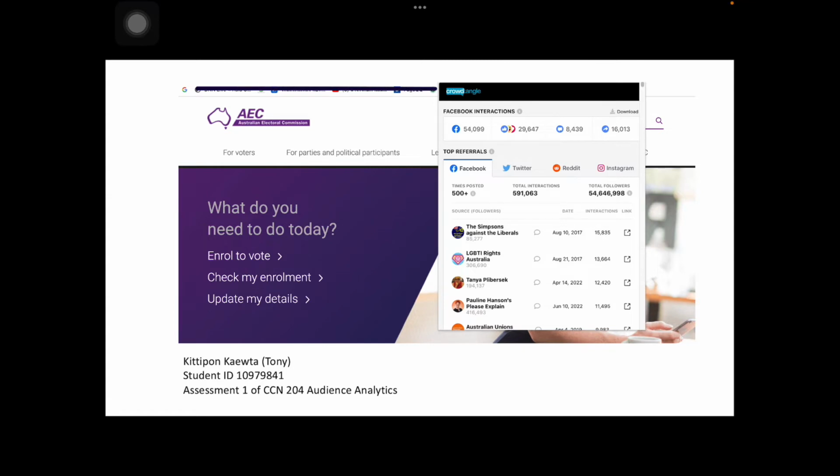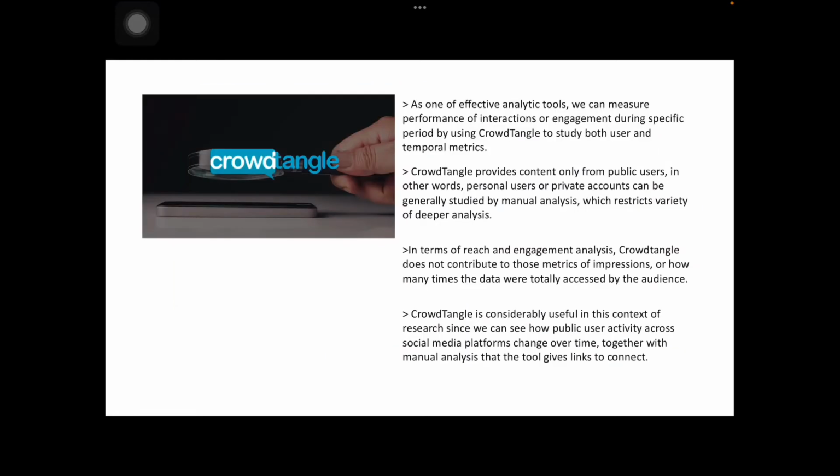I'm going to make a presentation about improving better understanding toward the audience of the AEC, or Australian Electoral Commission, by informing findings and recommendations toward the AEC. The analytics tools called CrowdTangle and Tableau will be used in this research.